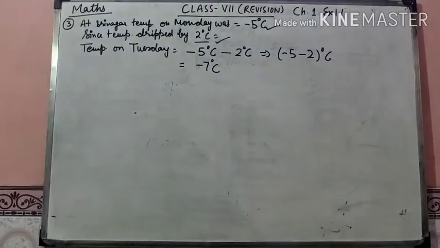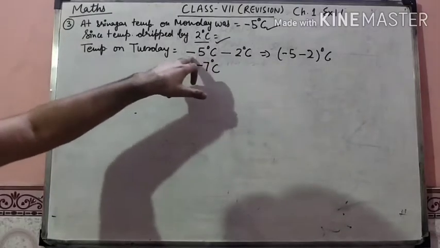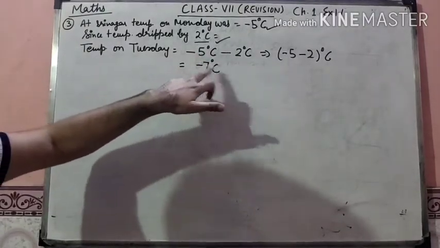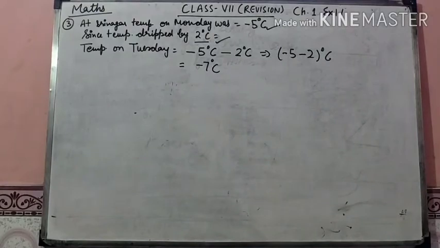As you have learned in class 5th, 6th, minus and minus, the result will be adding. So the temperature will be -7 degrees Celsius on Tuesday.